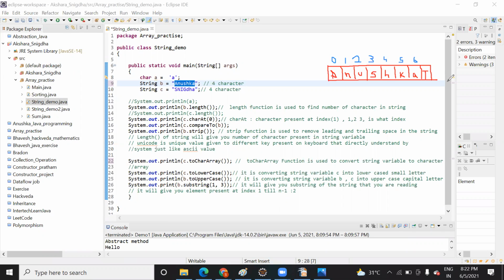So the first character is present at index 0.